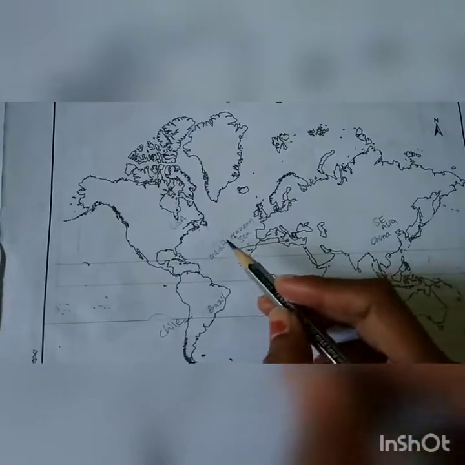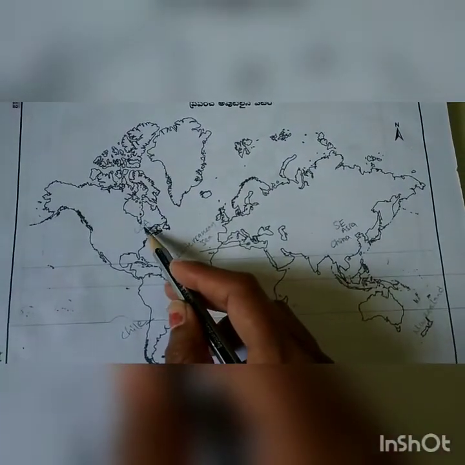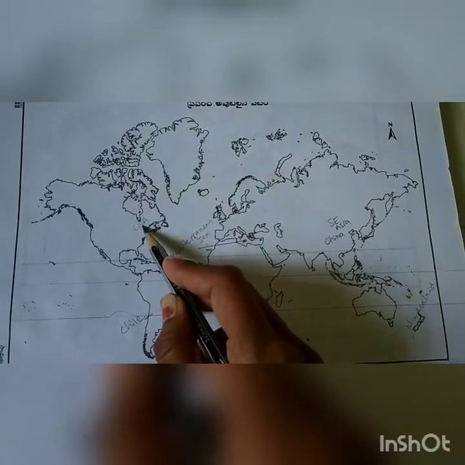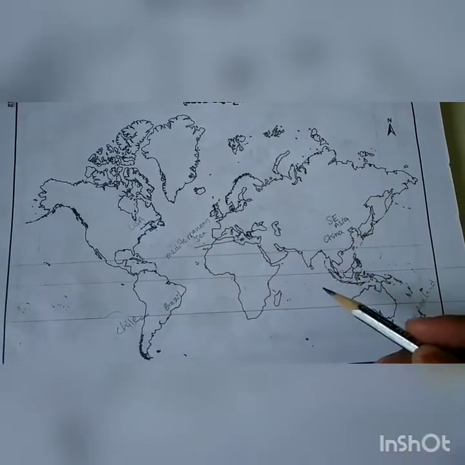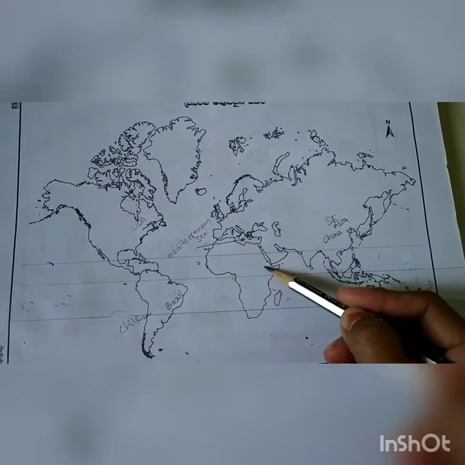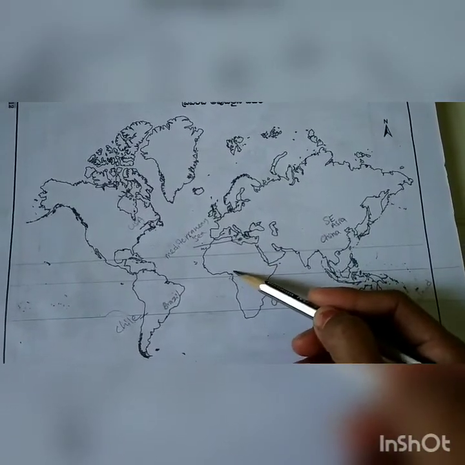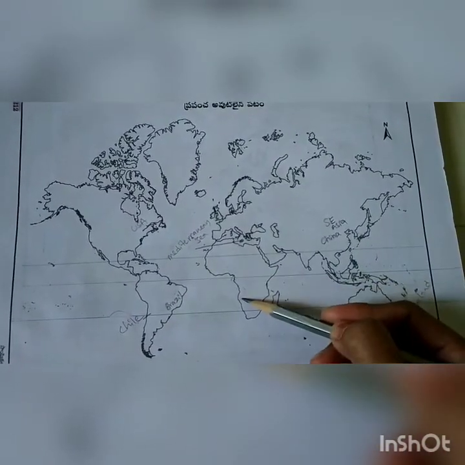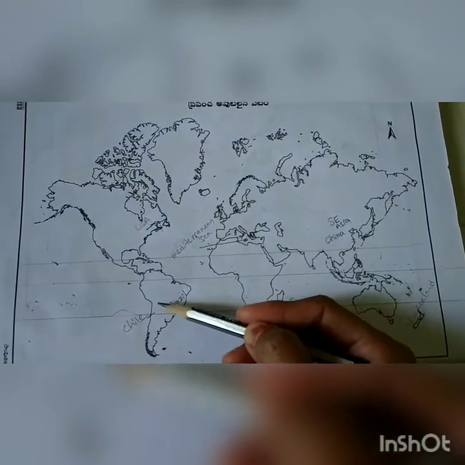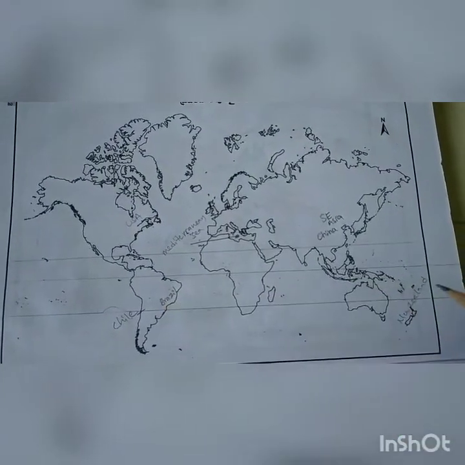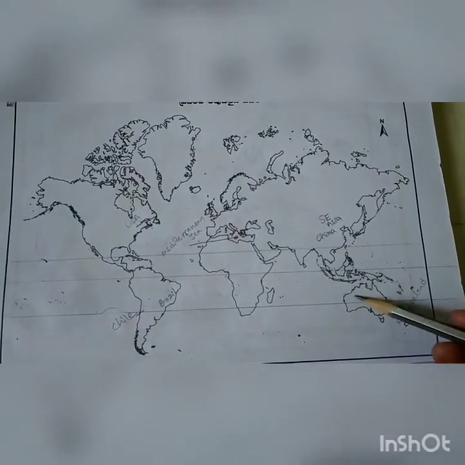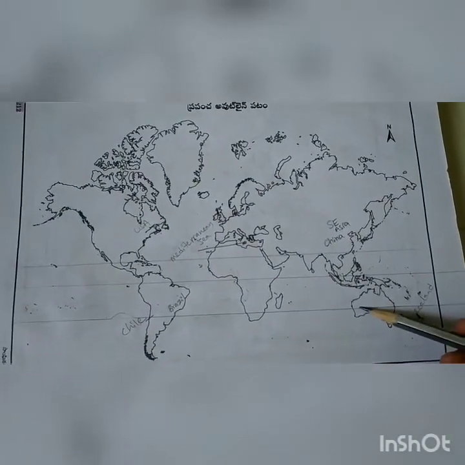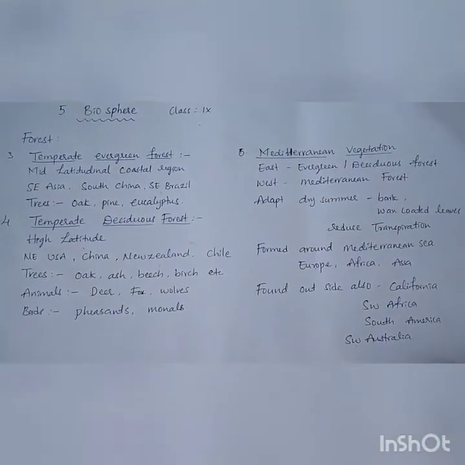That is California in the USA, in the North American continent, and Southwest Africa, in this region, and South America, and Southwest Australia. Here in this region, Southwest Australia, we find the Mediterranean vegetation.